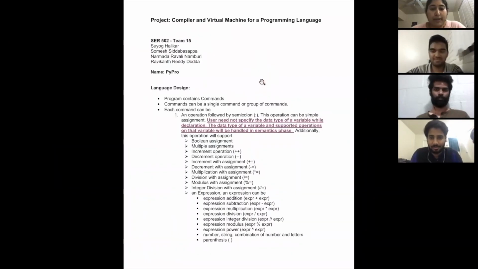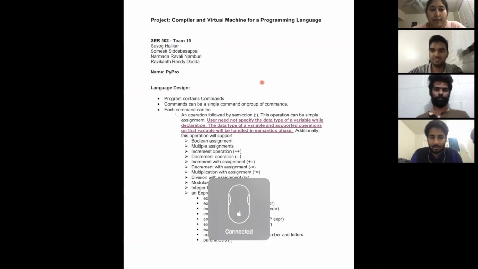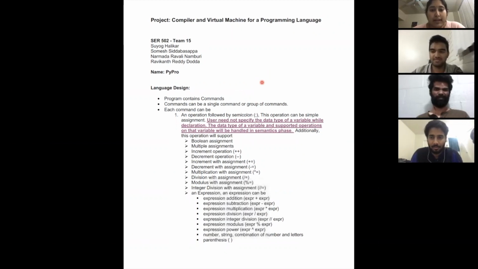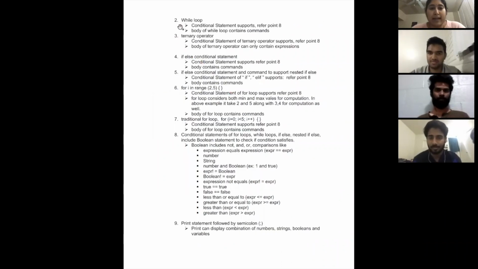Our program contains commands. Those commands can be a single command or a group of commands. Each command can be an operation followed by a semicolon. That operation can be assignment operations, increment operations, multiplications, divisions, and groups of expressions and their operations. A command can be a while loop. A command can be a ternary operator.